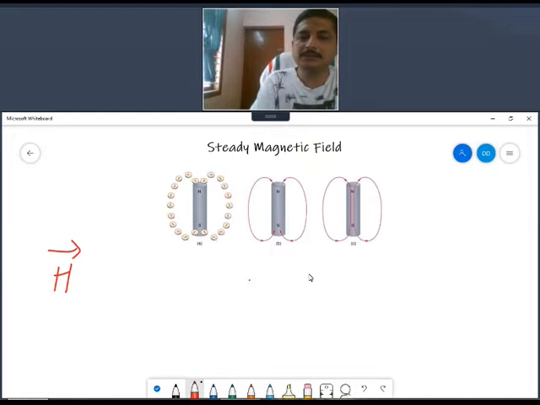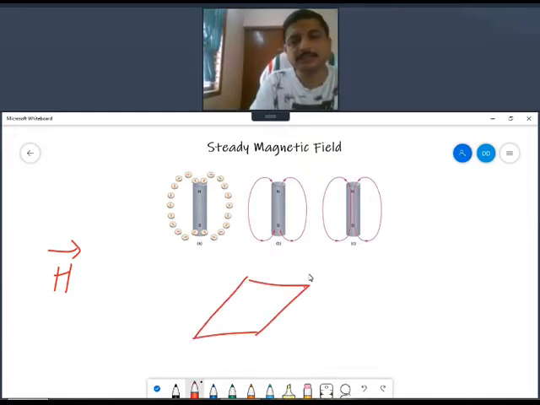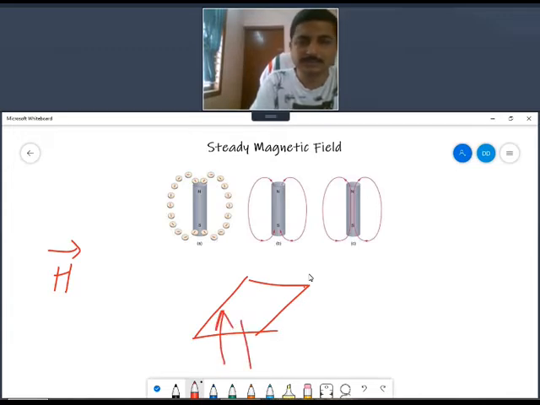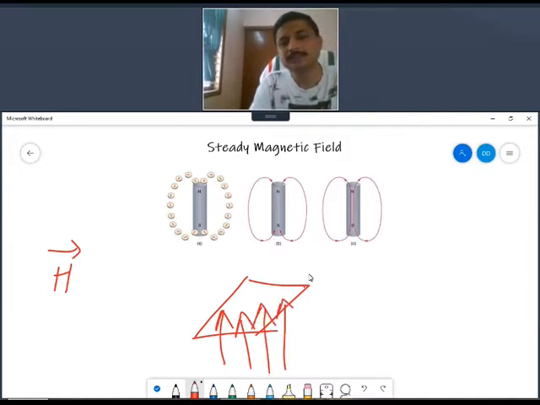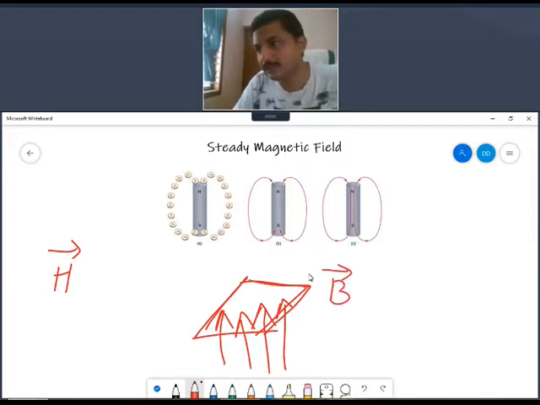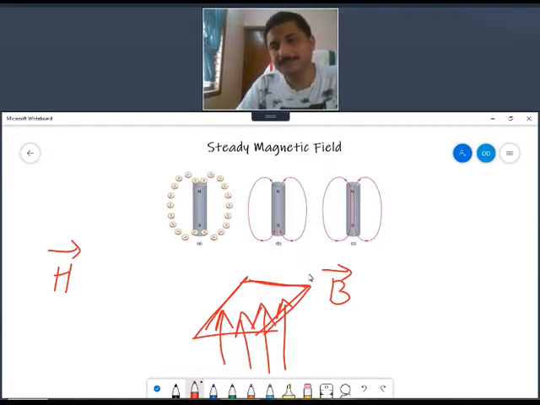So you have a normal plate like this, and magnetic lines of force are passing through this plane. How much is passing through this area will be your magnetic flux density. That is denoted by the B vector.